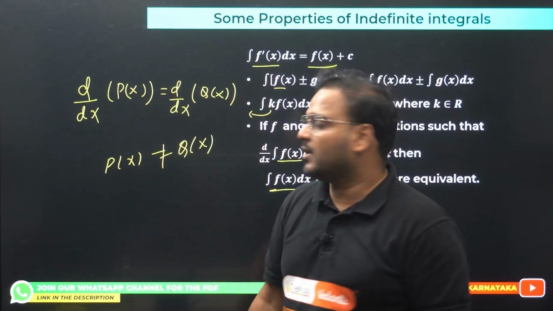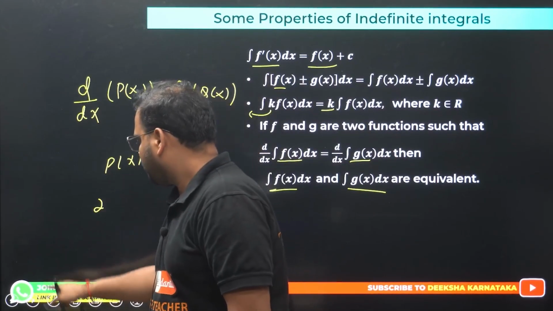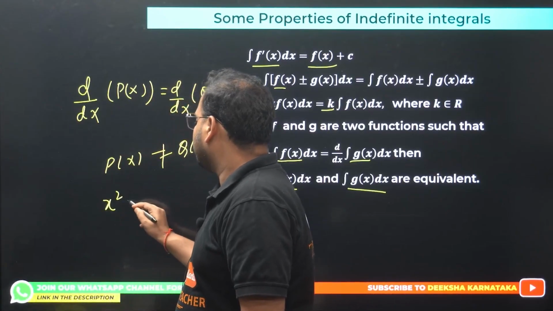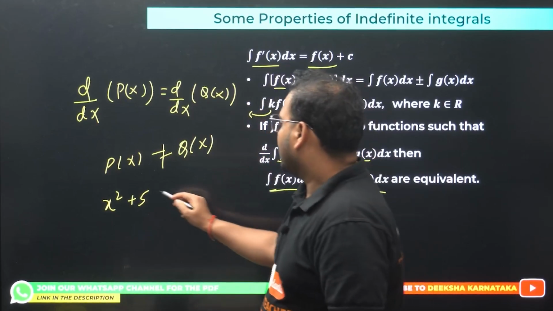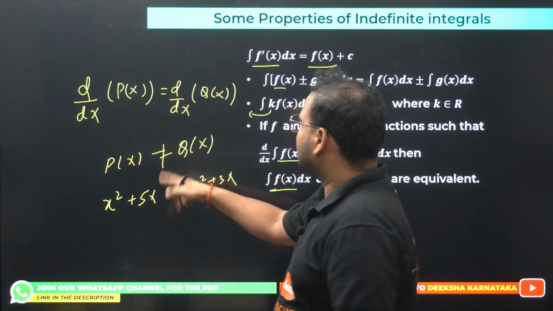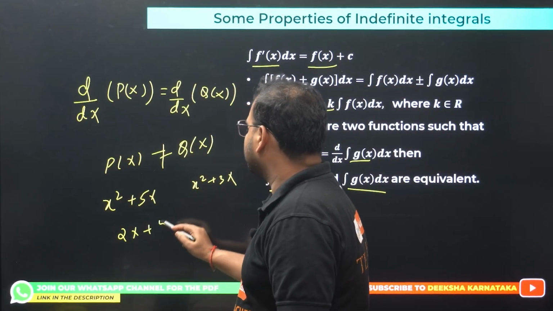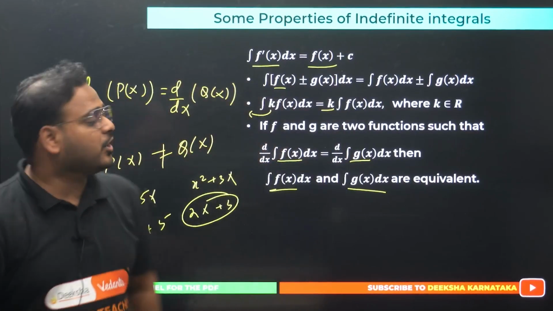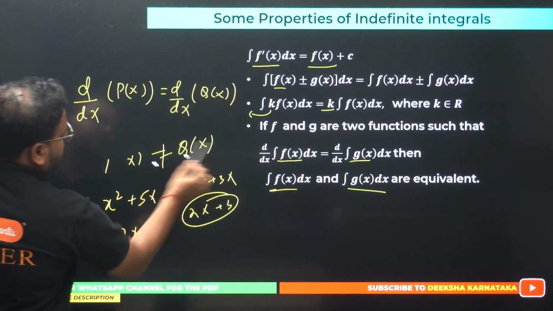Think about it. Example: x square plus 5x, and over here I have x square plus 3x. Can they be equal? Differentiate this: we get 2x plus 5, and this will be 2x plus 3. Of course not equal, right? So you can have functions which are not equal but might be equivalent in nature. Just an example I'm giving you. All right, great. Let me erase this.